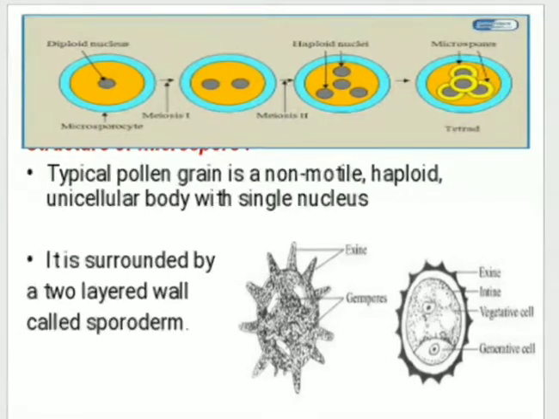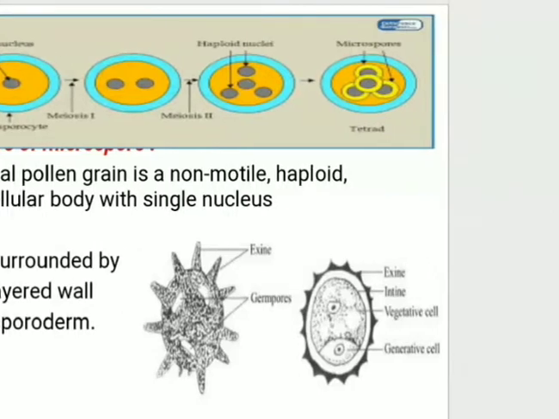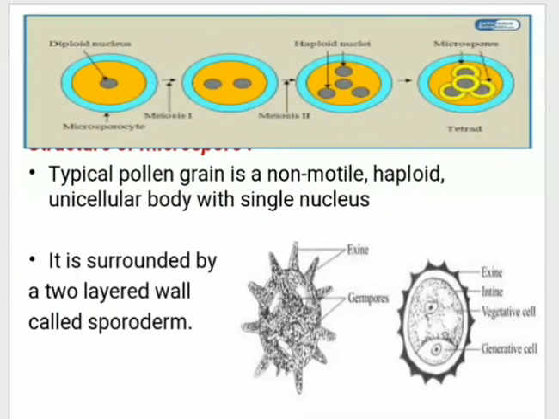So the structure you see there looks like this. That is nothing but pollen grain. So what does it consist of? It is surrounded by a 2-layered wall, which is called sporoderm. So the outermost wall is called sporoderm. The outer layer is exine, which is thick, and it is made up of a complex non-biodegradable substance, which is called sporopollenin. So it is shown in the diagram.